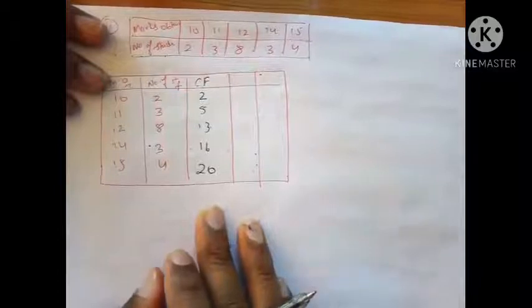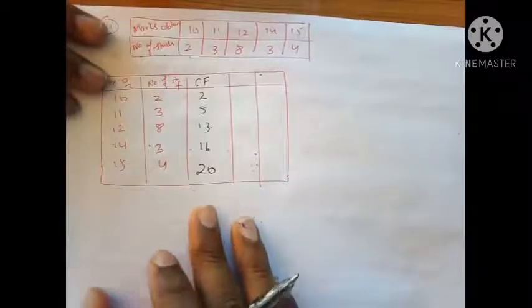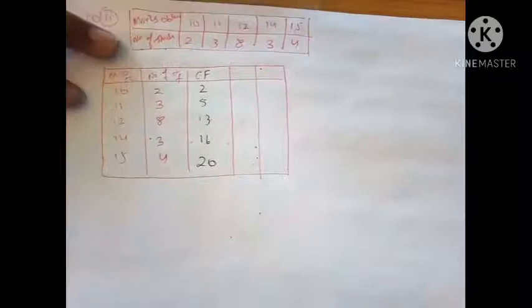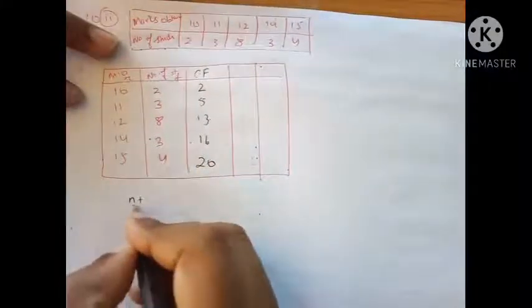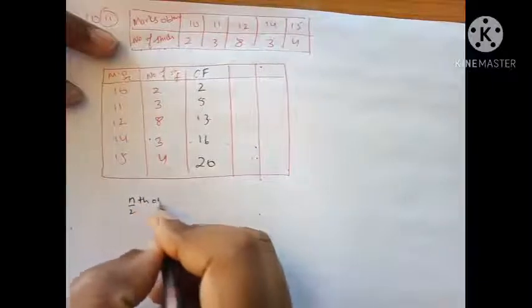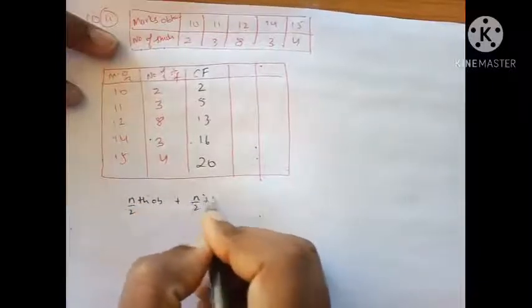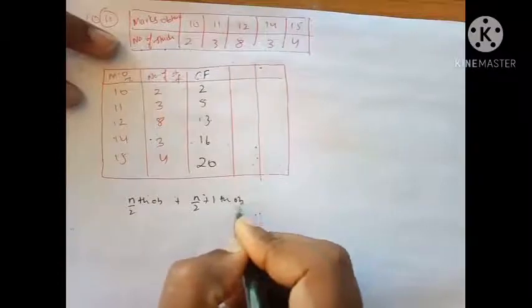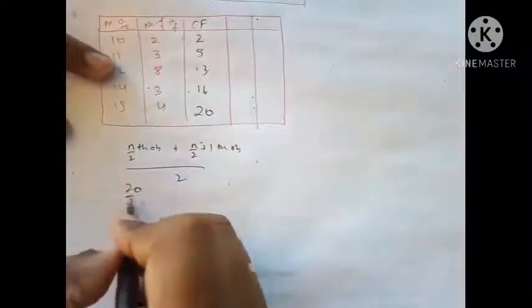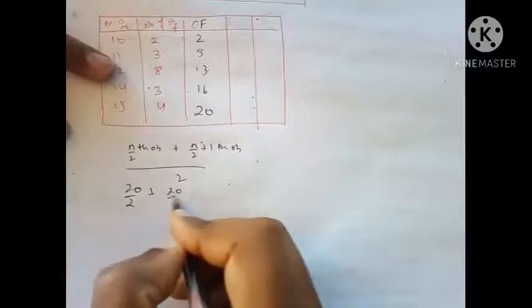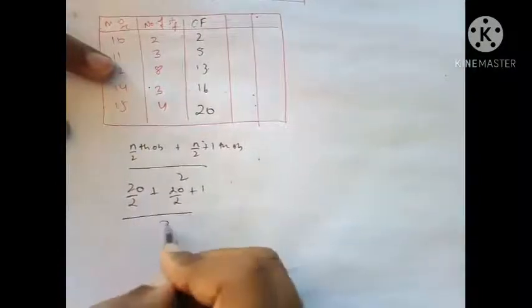Think about it. You have to find median, right? 20 का आधा क्या होता है? जब भी इवन नंबर होते हैं देन वी यूज दिस फॉर्मूला n अपॉन 2 ऑब्जर्वेशन प्लस n अपॉन 2 प्लस 1 observation upon 2. So I'll start finding, n is 20 over 2 plus 20 over 2 plus 1 upon 2.